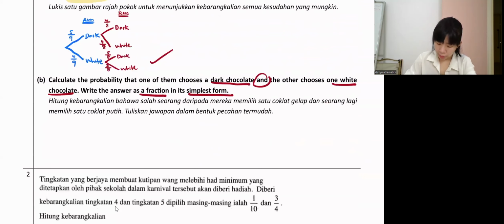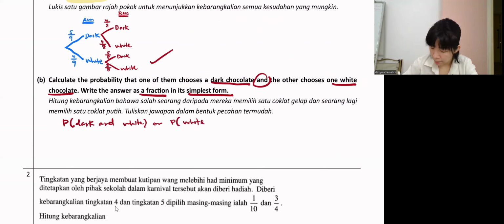Now we want to find the probability of dark and white. But they never say who must get dark and who must get white. They just want this combination of dark and white, so we need to rotate. It's either dark and white, or the probability of white and dark. Both also need to be found. So this is Anne, then this is Ben.